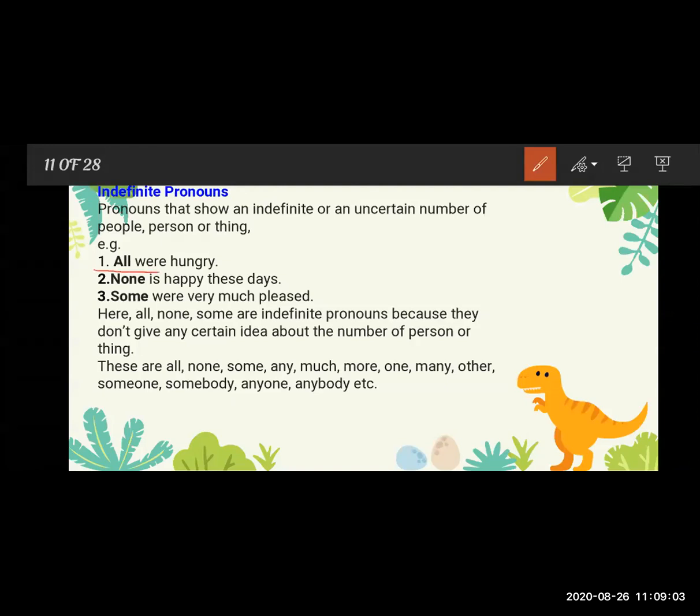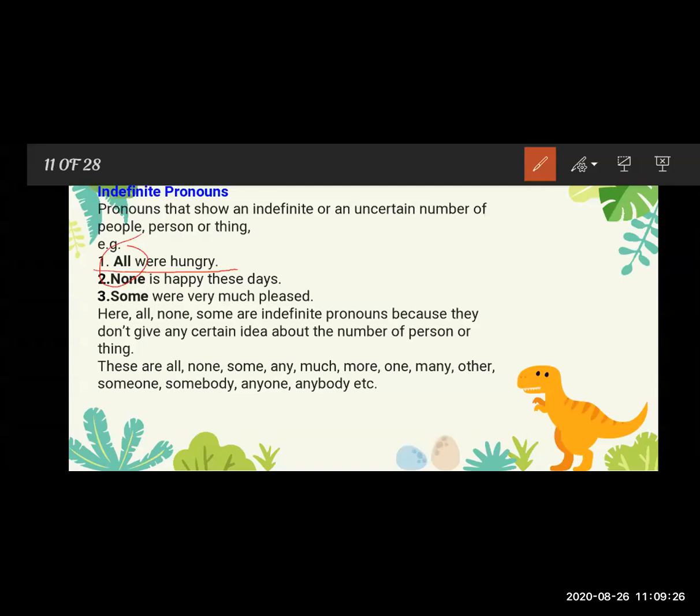First one: all were hungry. This all is the subject of the sentence, were hungry is the predicate. So see, in this sentence, can you guess the number from all? No, you can't. That is uncertain, all is showing an uncertain figure. So, all were hungry.